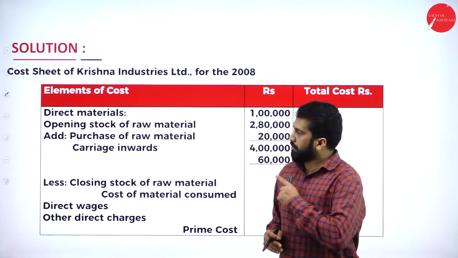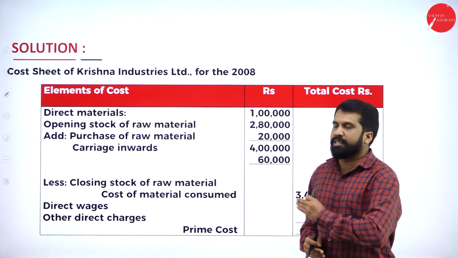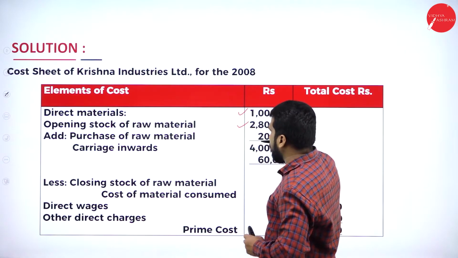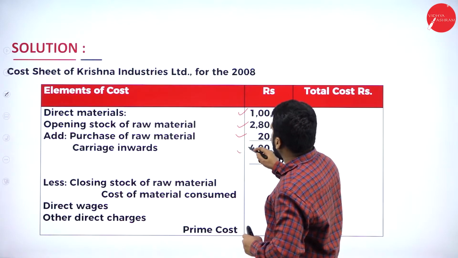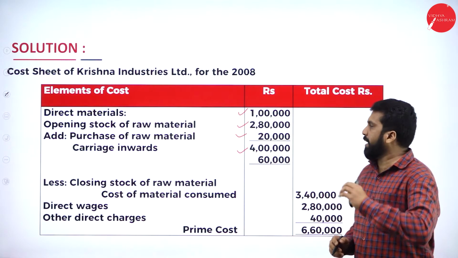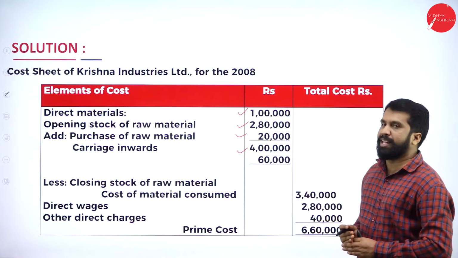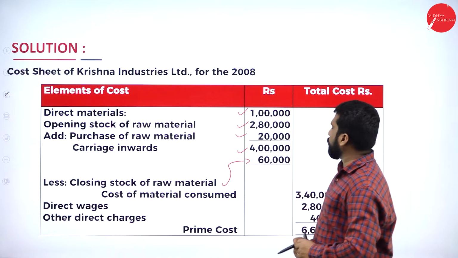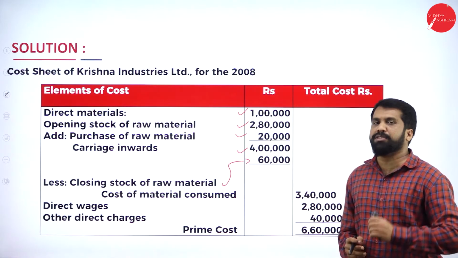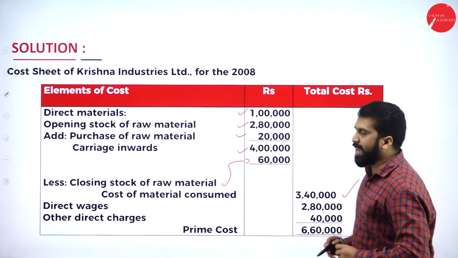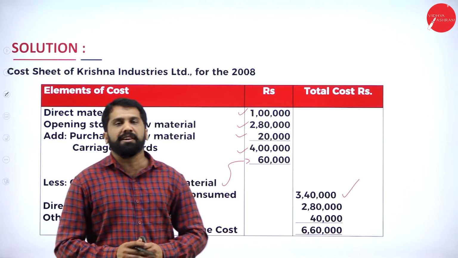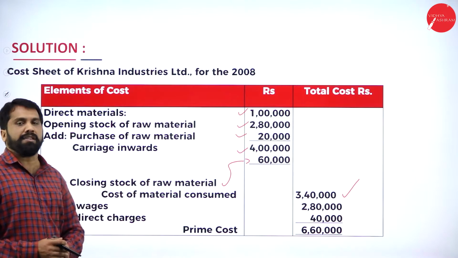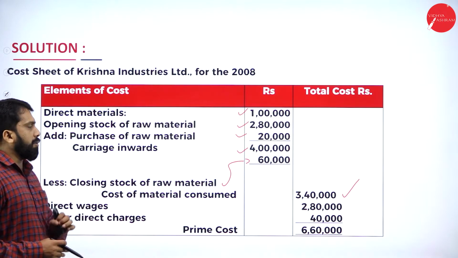I don't take much time in these things. Why? Because you know these things. Now, we already marked direct material, opening stock, your purchase, and your carriage inward. So we have added everything. You got around 4 lakh. Now, from 4 lakh, we will minus your closing stock. 4 lakh minus 60,000. How much you will get? You will get 3,40,000. What is your final answer? Raw material consumed is 3,40,000.